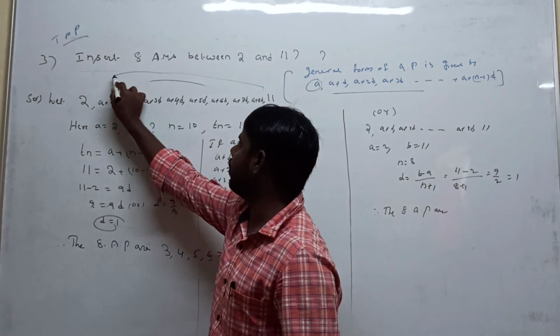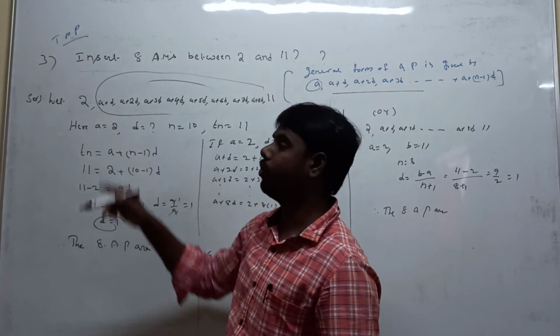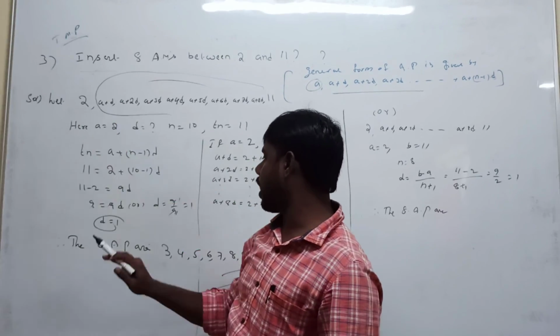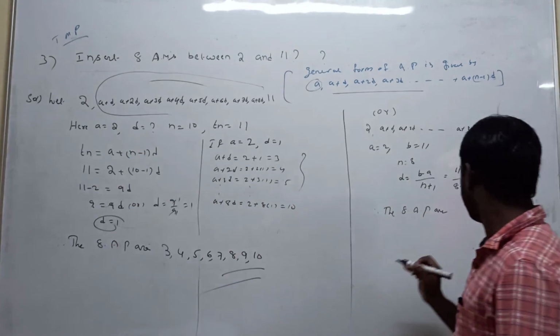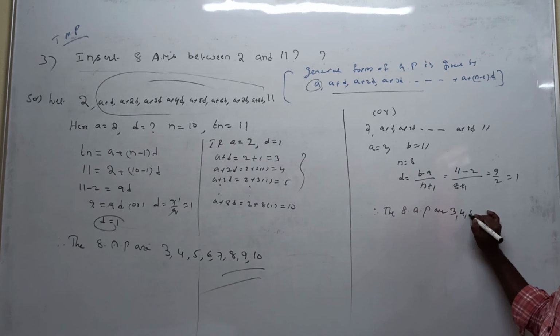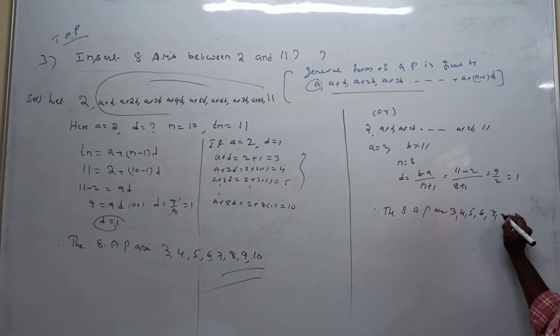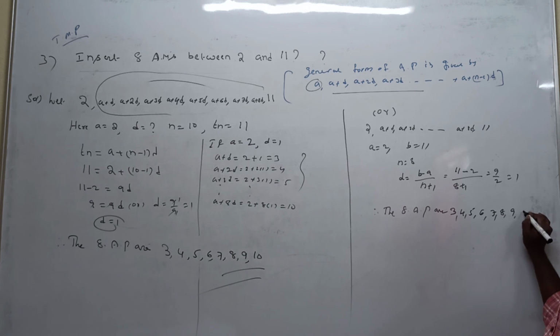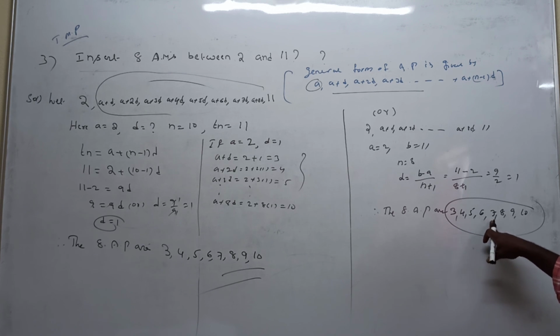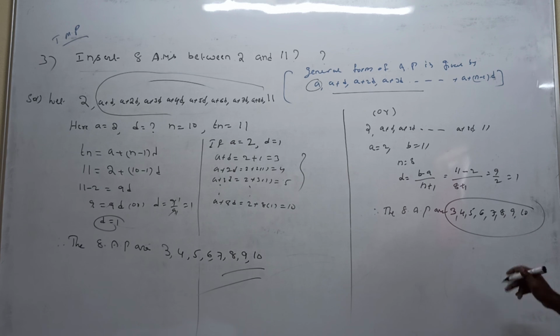The first term we already know. For the second term, we add the common difference to the first term: 2 plus 1 is 3. To the second term we add 1: 3 plus 1 is 4, 4 plus 1 is 5, 5 plus 1 is 6, 6 plus 1 is 7, 7 plus 1 is 8, 8 plus 1 is 9, 9 plus 1 is 10. So finally the 8 arithmetic means are 3, 4, 5, 6, 7, 8, 9, 10. Finally we got the 8 arithmetic means.